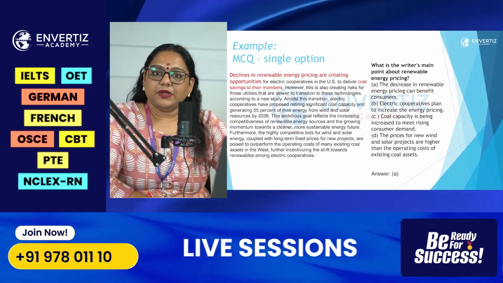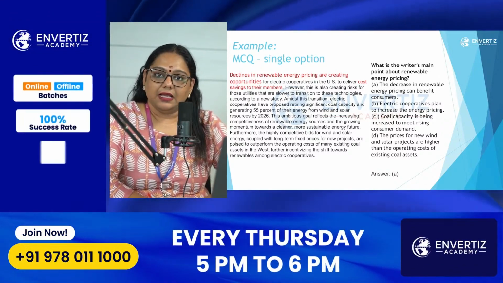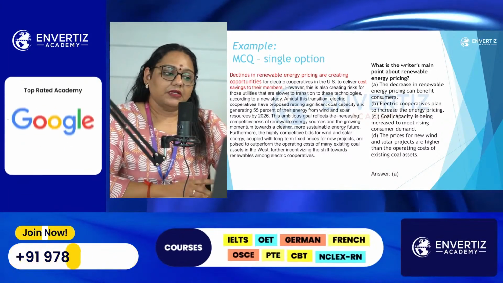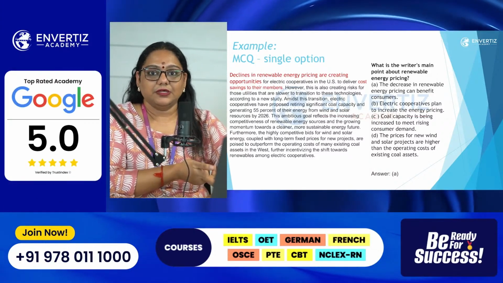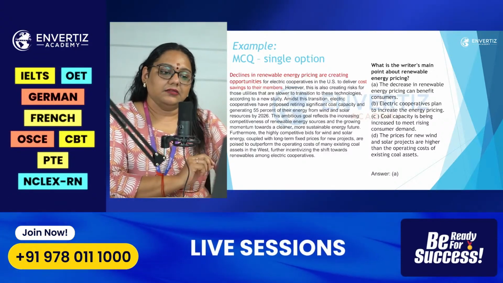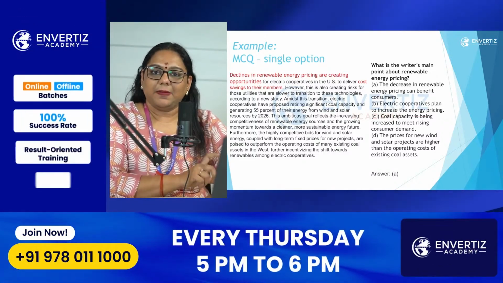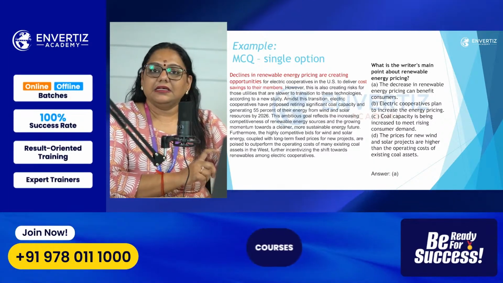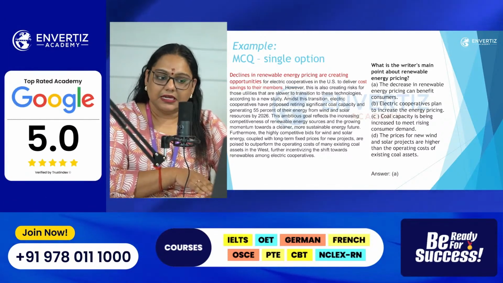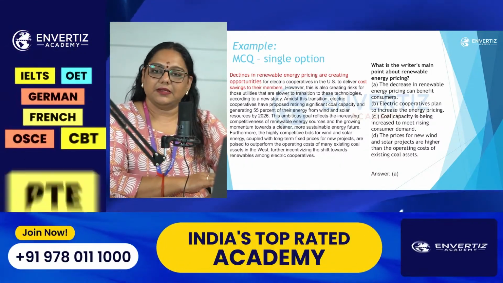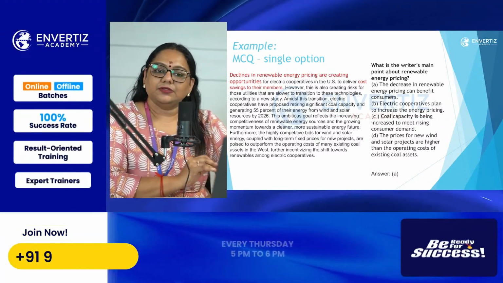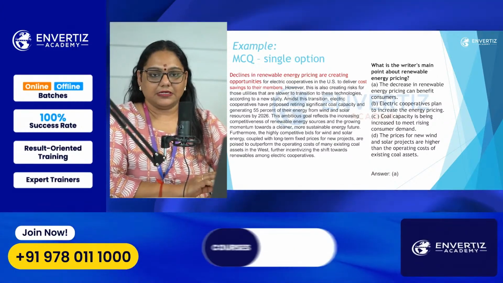We have a corresponding option, option A: the decrease in renewable energy pricing can benefit customers. If you see, synonyms are used: decline, and in the option we have decrease. Just a slight paraphrasing is done, but the meaning is exactly the same. So that's how you do it. Go to the question first, read the options, and then take a quick scan of the paragraph. Whatever matches, just go with it. And again, I repeat, do not spend a lot of time on MCQ questions.